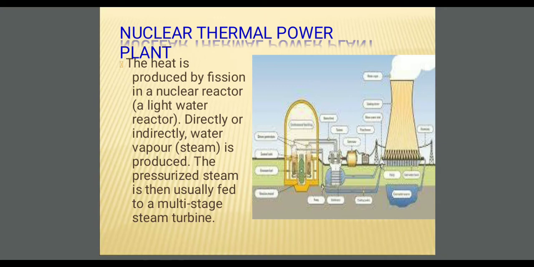And the main fuel used in a nuclear power plant is uranium or thorium. These are the different minerals which are found in India's earth crust.